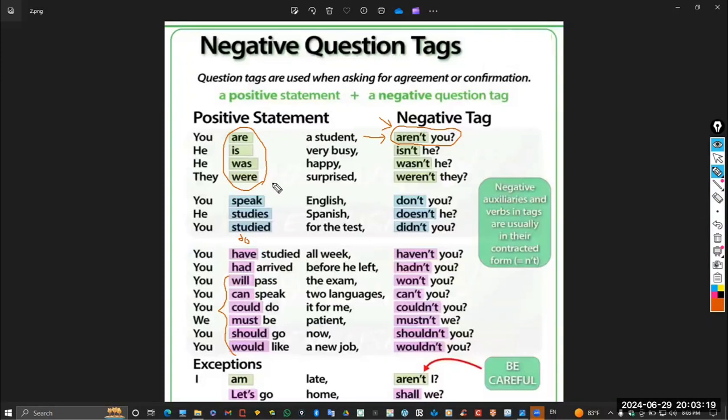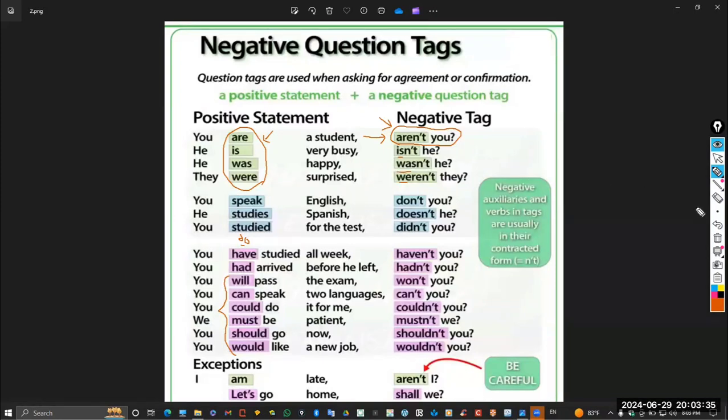So notice that if you have verb to be, which is are, was, were, or any modal verb, you have to repeat the same verb. You don't have to change it at all. And as I told you, if you have do, does, did, you have to do the same.